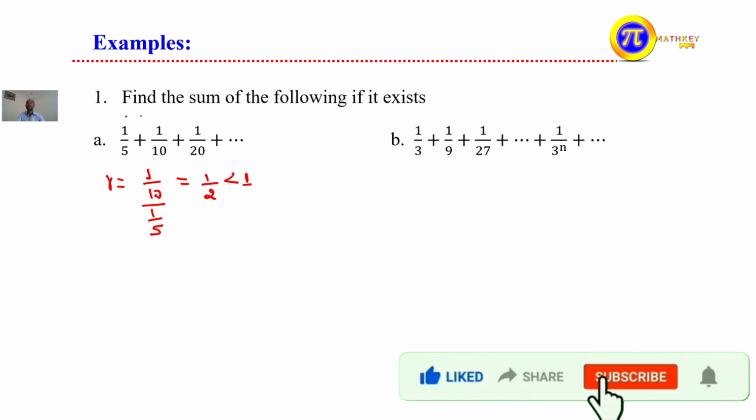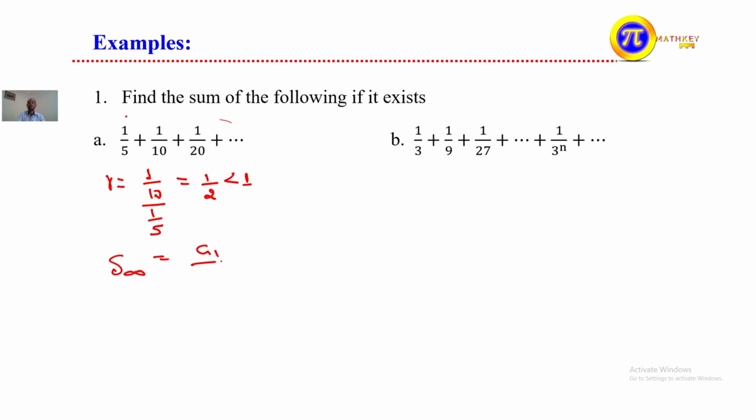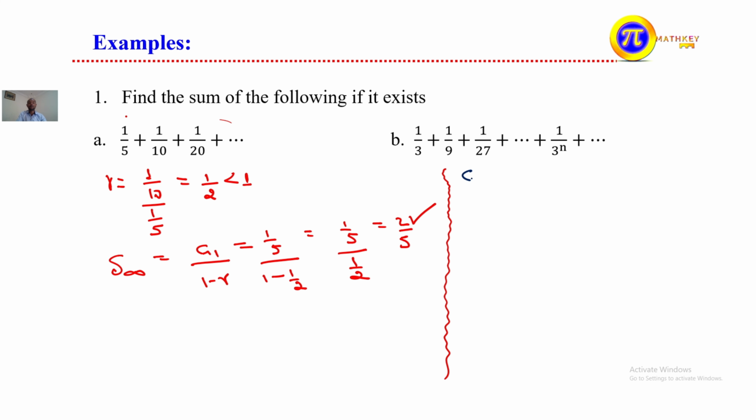The sum of the infinite series, if it is infinite, is equal to g1 over 1 minus r. What is g1? Our g1 is 1 over 5, the first term, divided by 1 minus the common ratio, 1 over 2. That is 1 over 5 divided by 1 minus 1 over 2, and the value of this equals 2 over 5.